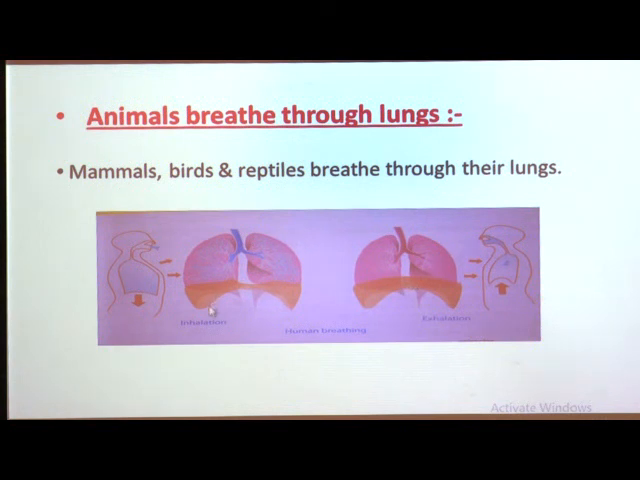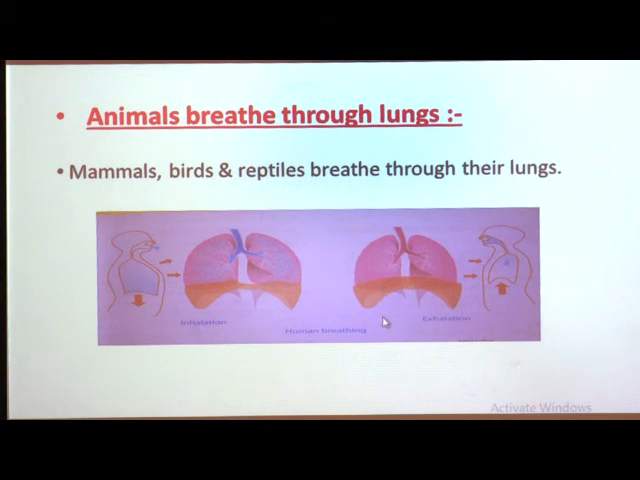This is the picture which shows inhalation and exhalation. You can also see that picture in your textbook. In the first process, inhalation, we take oxygen into our body, and in the second process, exhalation, we give out the carbon dioxide that is produced by our body. Lungs help us to inhale and exhale.